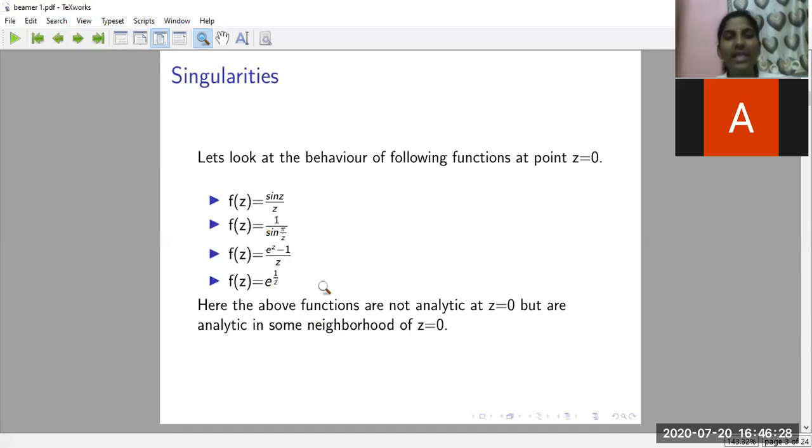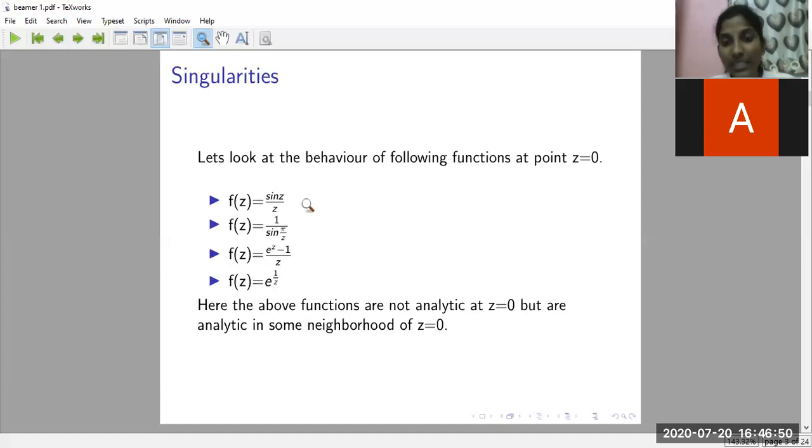But at any other points, these functions are valid, meaning the function value exists and we can check the differentiability. Except at 0, if I take a neighborhood about 0, at least I will get a point in the neighborhood where my function is analytic, but at 0 it is not analytic.